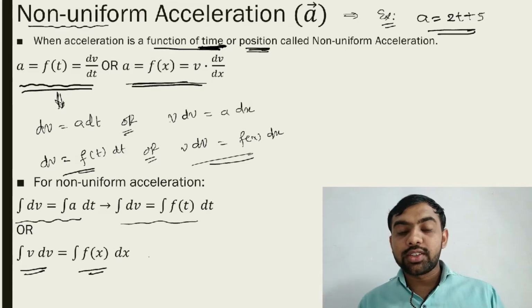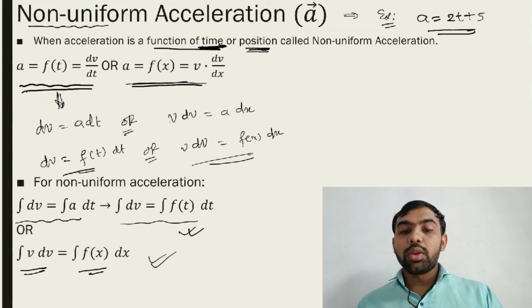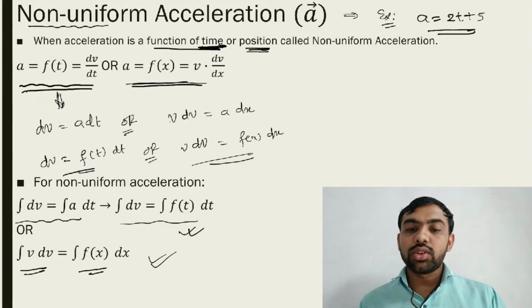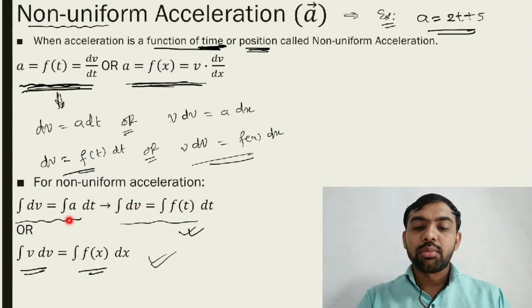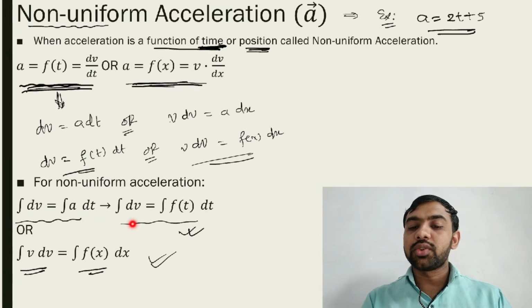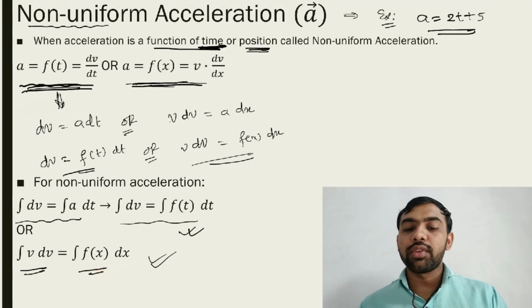Whenever non-uniform acceleration is given to you, use this equation. You remember only the basic equation for the examples. When we solve different examples, we use these equations. We derive these relations using the original relation: you take some simplification, and then take an integration on both sides. So integration of dv = integration of f(t) dt, and integration of v dv = integration of f(x) dx. By this way we get the final answer.